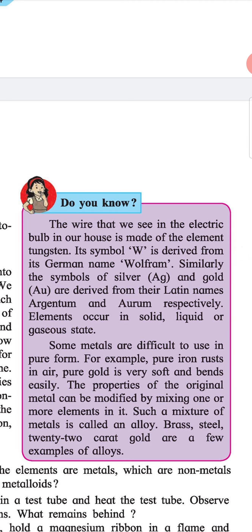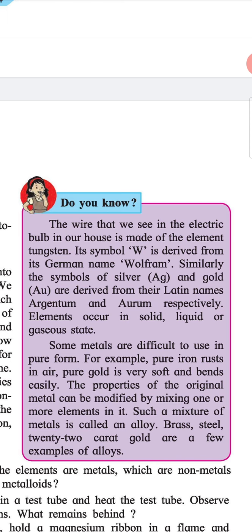Do you know? The wire that we see in the electric bulb in our house is made up of the element tungsten. Its symbol W is derived from its German name Wolfram. Similarly, the symbols of silver (Ag) and gold (Au) are derived from their Latin names argentum and aurum respectively. Elements occur in solid, liquid or gaseous state.